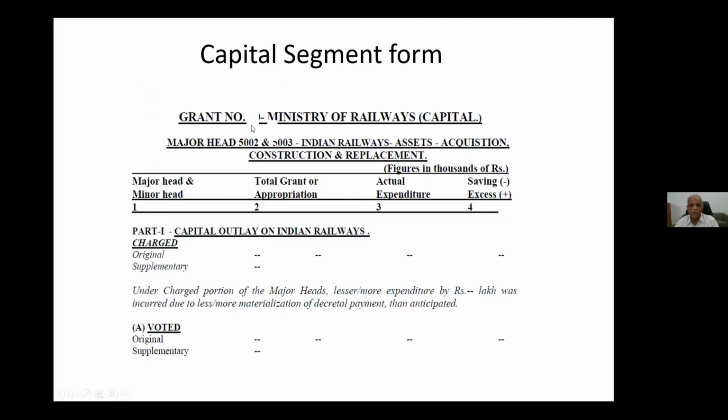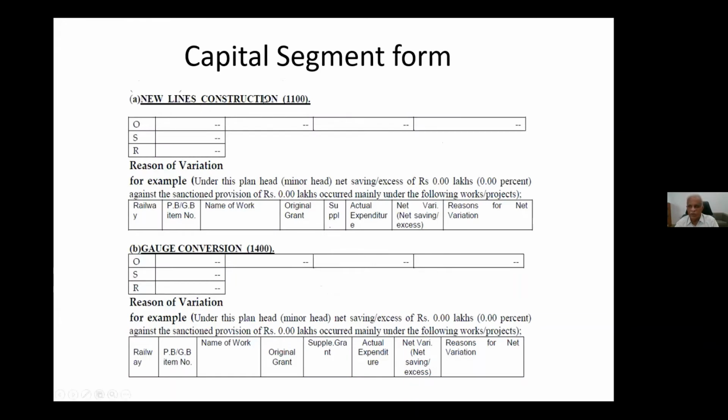Similarly, capital segment में grant number, major head 5002, then minor head माने तो plan head, total grant, actual expenditure, likewise it will be. Then under capital, I said 4 segments. So part 1 is capital. Then capital में charge बाद में voted. So again, minor head wise, minor head माने तो new lines, say plan head, new lines. New lines original grant कितना है, supplementary grant कितना है, total grant कितना है, actual expenditure कितना है, excess or saving कितना है. And that will be pink book item number, name of the work, original grant, supplementary grant, actual